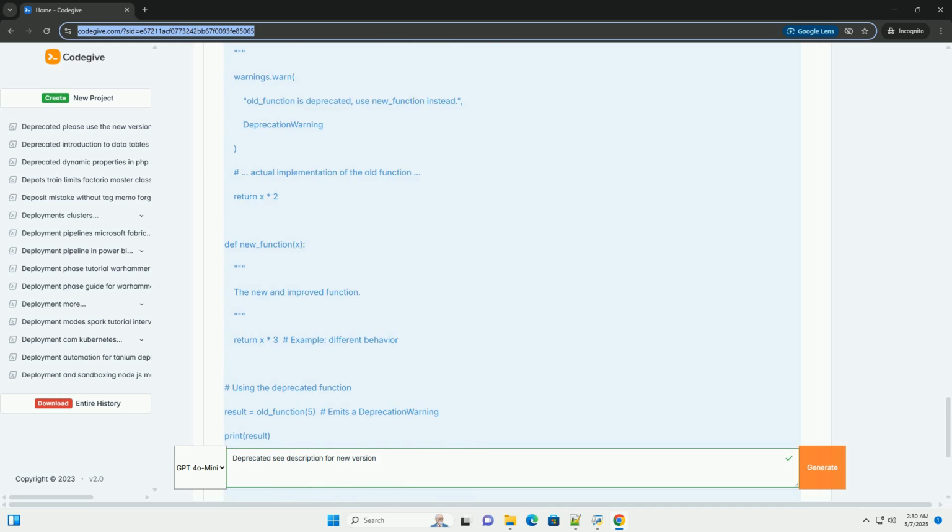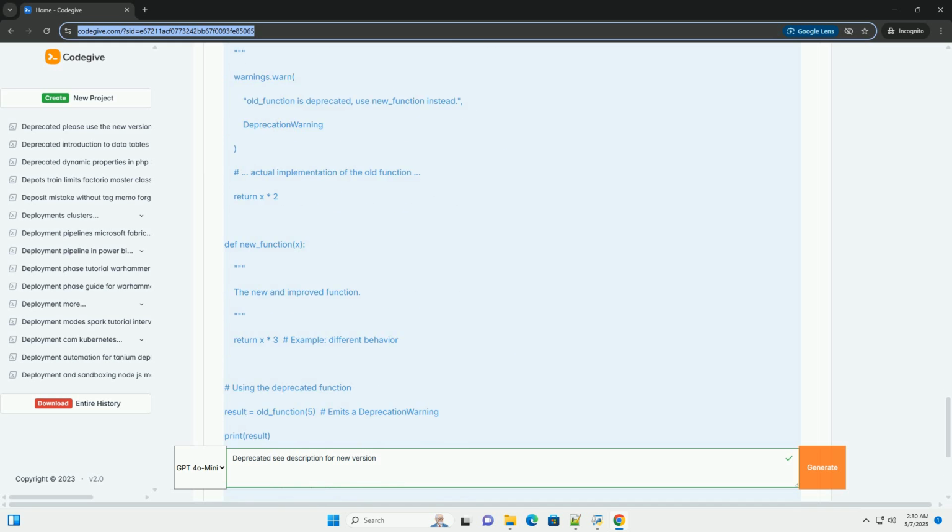7. Best practices for deprecating your own code when creating libraries and frameworks. If you are developing a library or framework, you might need to deprecate some of your own code. Here's how to do it responsibly. Provide clear deprecation warnings: include informative deprecation messages that tell users what is being deprecated, why, and what the replacement is.